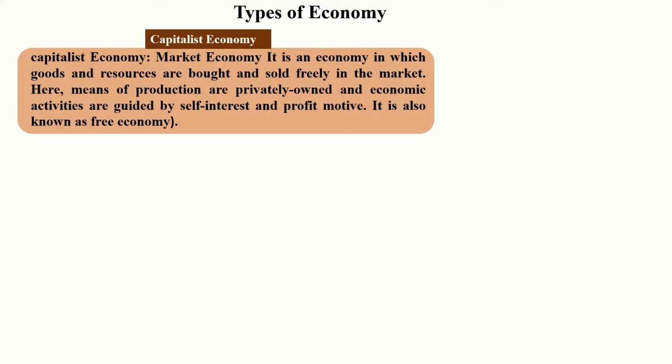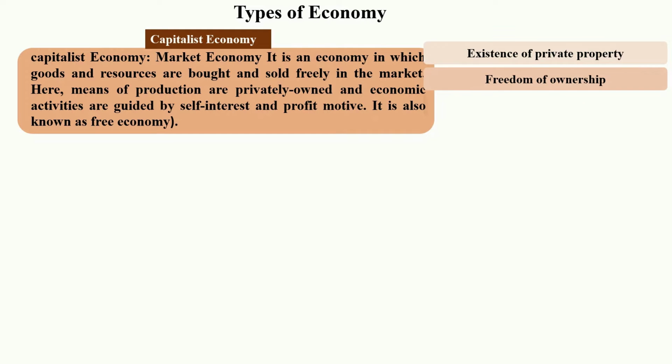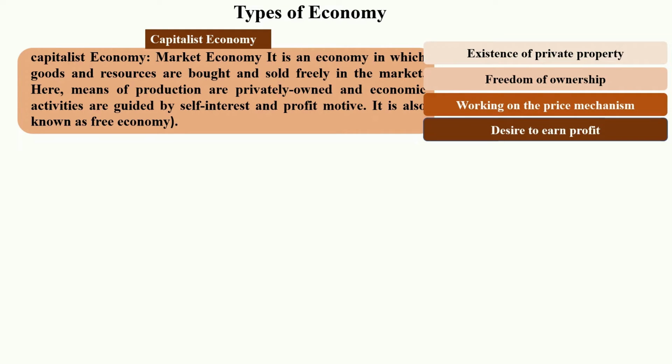In a capitalist economy, all decisions are based on demand and supply, and production takes place with profit motives. From the capitalist economy, we can conclude the existence of private property. In the capitalist economy, there is the existence of private property, then freedom of ownership, working of the price mechanism, and last one, desire to earn profit. These four are the main features of the capitalist economy.